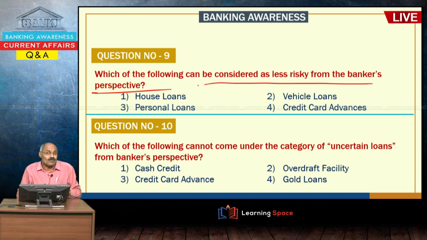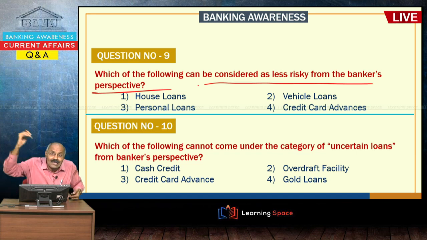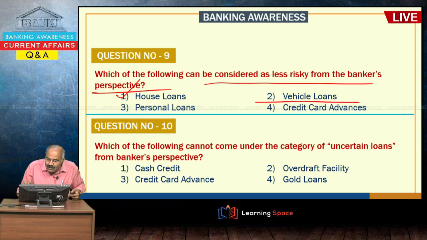Then, which of the following can be considered as less risky from the bankers' perspective? Banks, while granting loans, look at the risk of the particular type of loan. Wherever risk is less, interest rate will be less. Wherever risk is more, interest rate will be more. Here, from the banker's perspective, the less risky loan is the house loan. Here you see vehicle loan, the risk involved may be more than the house loans.